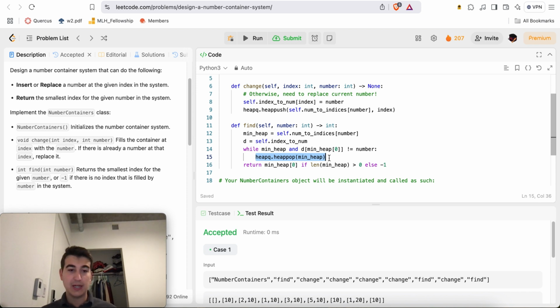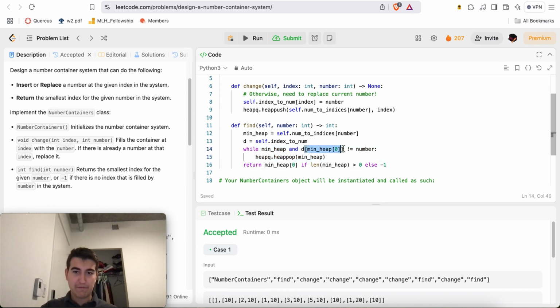until we find the smallest index that happens to be the number. And we're also going to keep doing this as long as min heap is not empty, because at some point it could be that min heap is empty. If we ever exit this while loop because min heap is empty, that means there's no indices for that number, in which case, if length of min heap is greater than 0, return this, otherwise return -1. So if the length of the min heap is 0, either because it was 0 to start with or because we popped stale indices, if there's no more instances of that number inside any index, then we'll return -1.